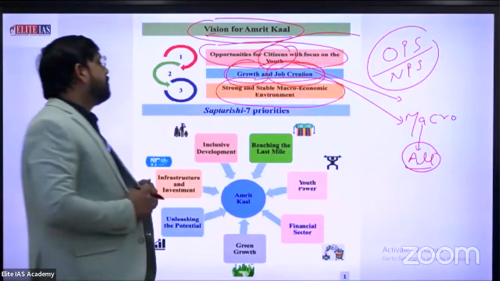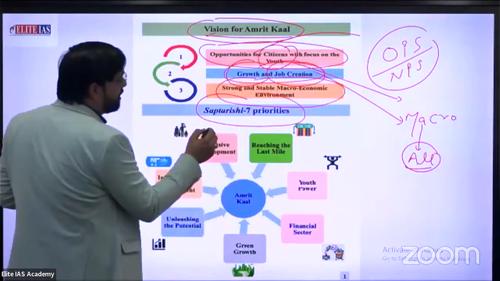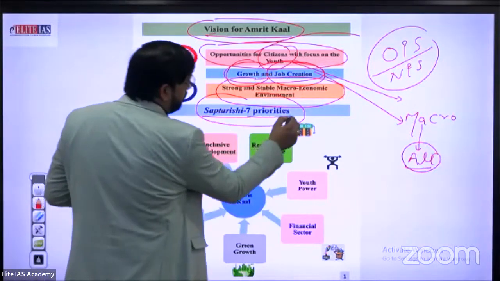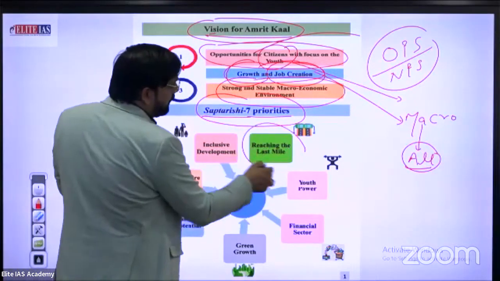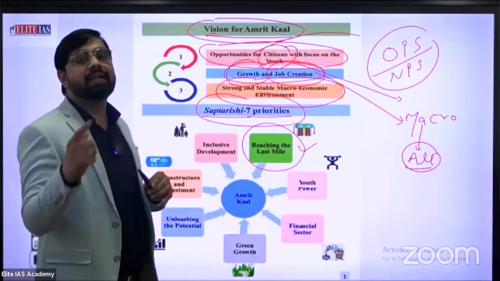Okay. So what are the main 7 priorities? This is also known as the Saptarishi priorities. First one is reaching the last mile. Reaching the last mile indicates the transportation sector.